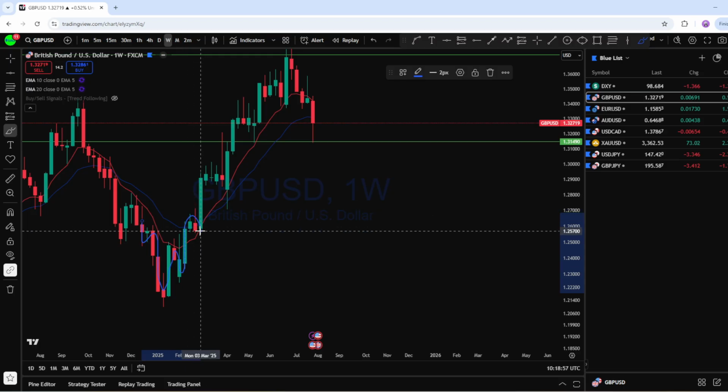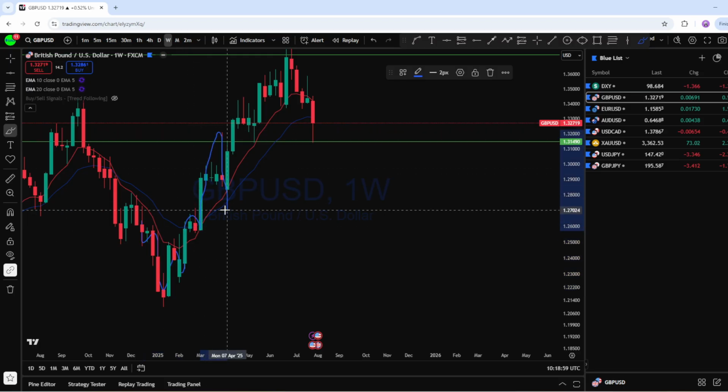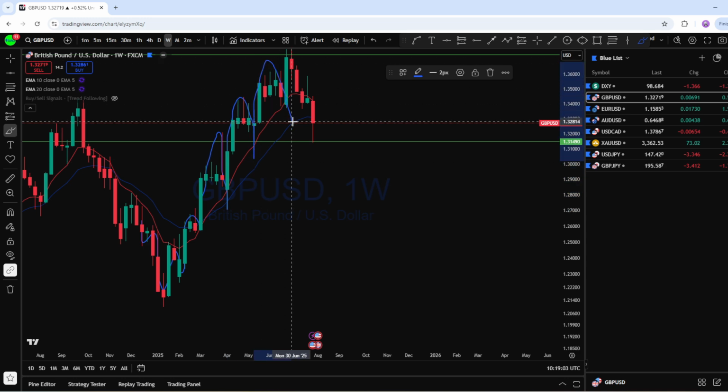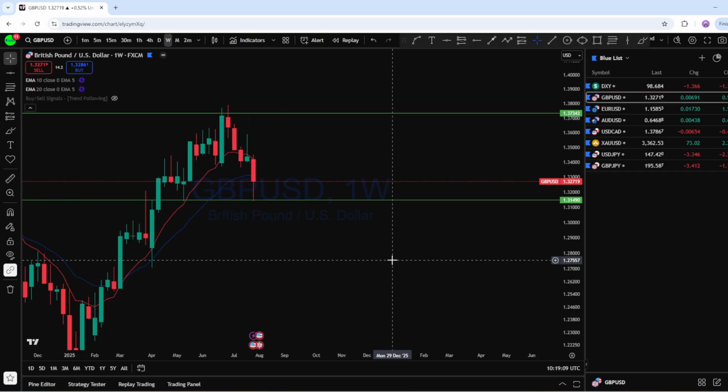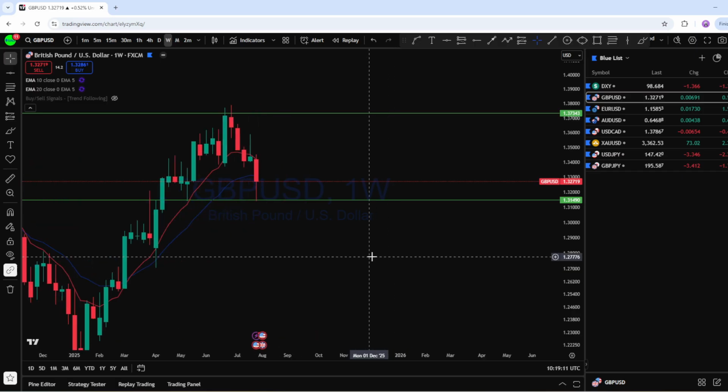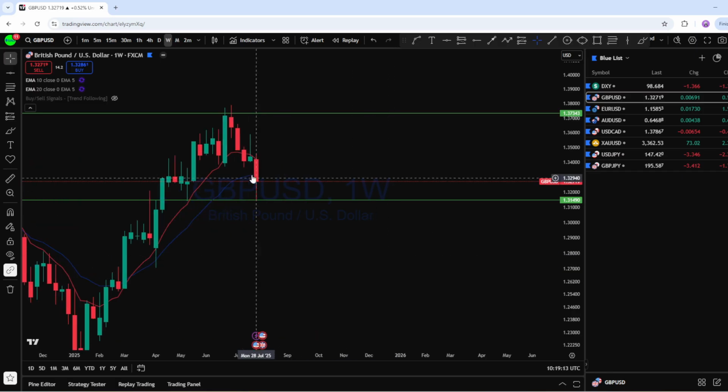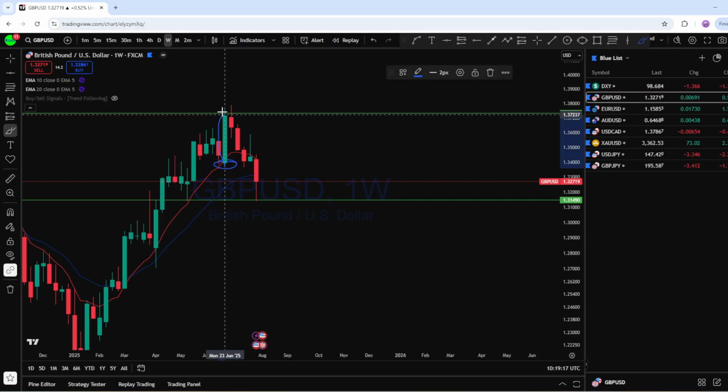The market has made its impulse followed by this correction. We can see another impulse followed by correction, another impulse followed by correction. So the market is maintaining that series of higher high and higher low, which is an uptrending market on GBPUSD. And we can see that from here, this is the weekly bullish candle formation on British pound US dollar,